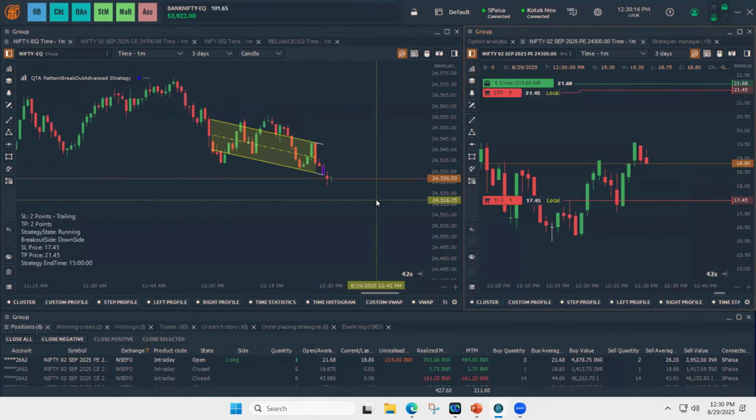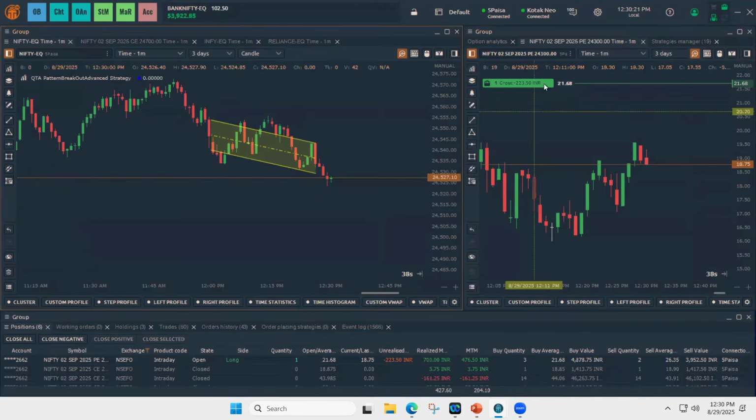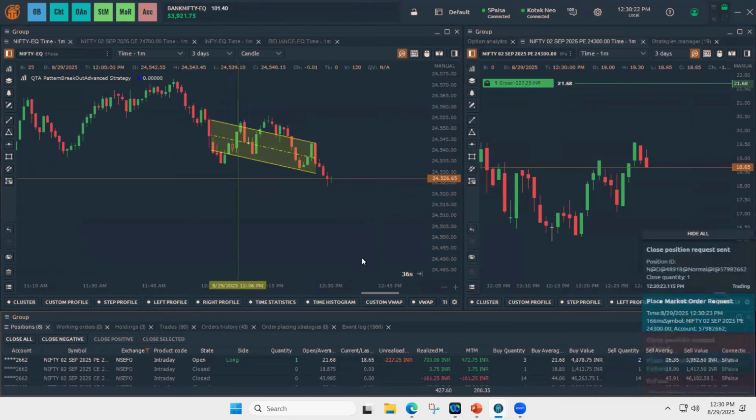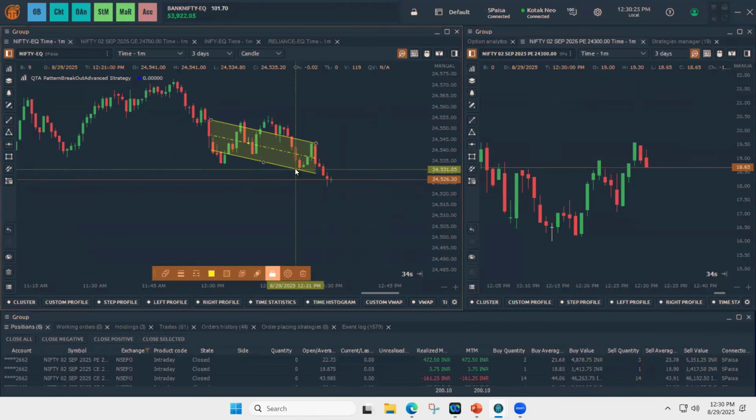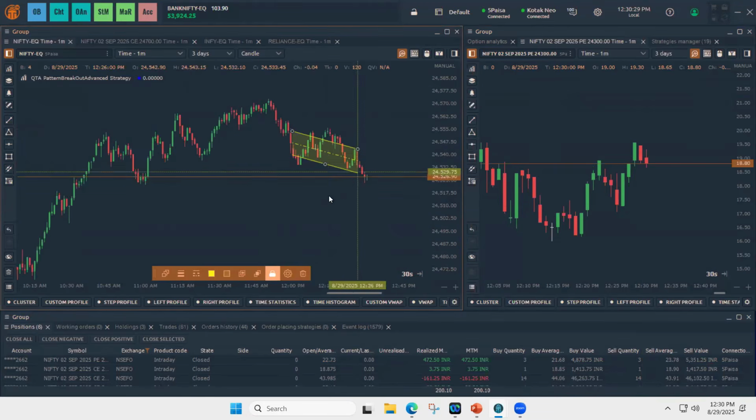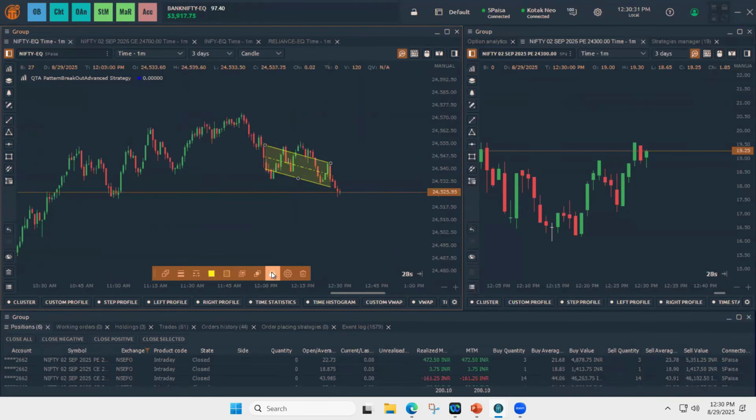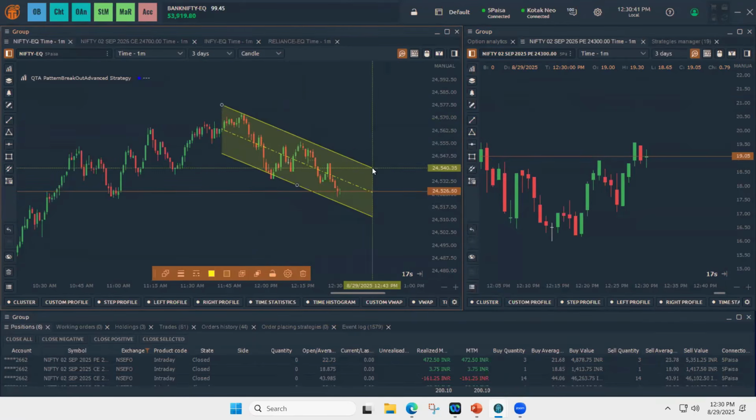So I'm stopping the strategy. Hope the pattern breakout concept got explained. Again, if you want to change the channel that you already have, you need to unlock, and either delete it, or if you want to draw a different channel, you can also do that.